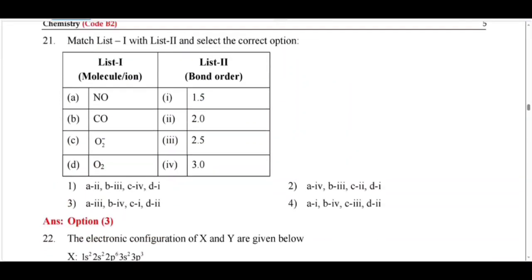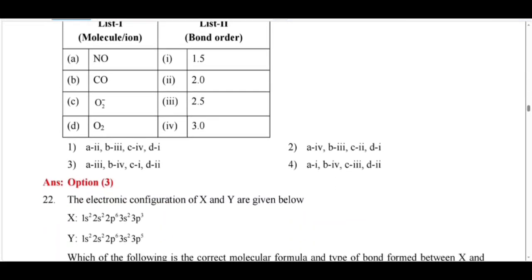See here, match list one with list two. Actually, we know that in oxygen we have a double bond. For oxygen you have a double bond, so bond order is 2. In between two oxygen atoms you have a double bond. Bond order is 2 for oxygen. And next, see here, for option D it is 2. It has only 3 and 4.